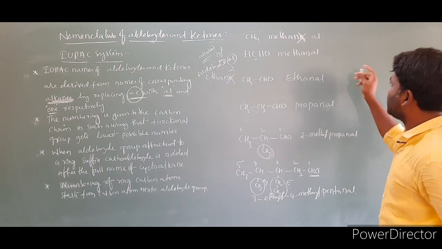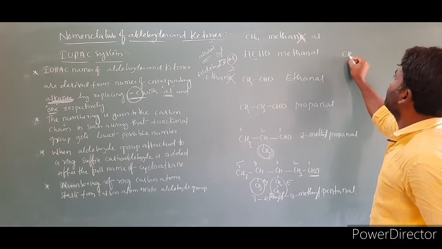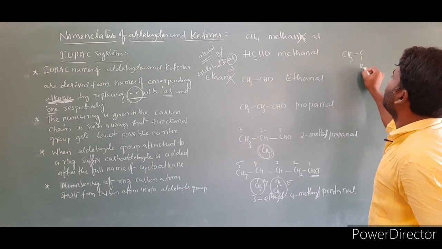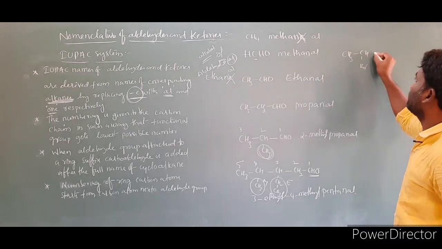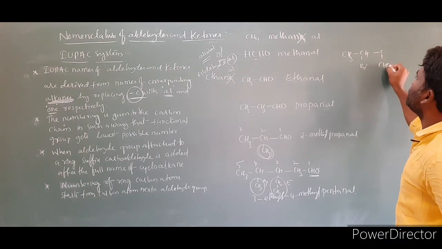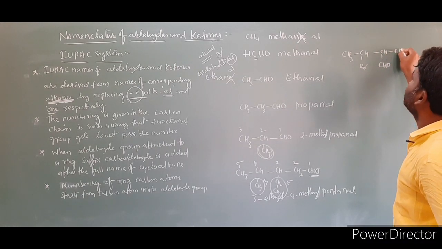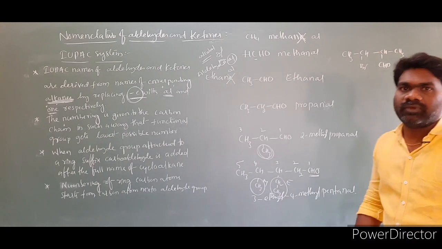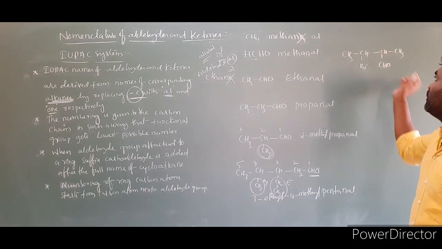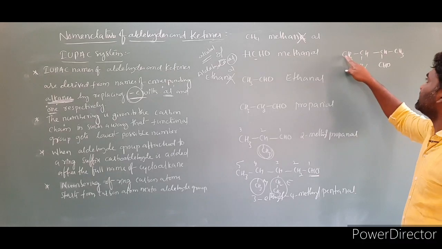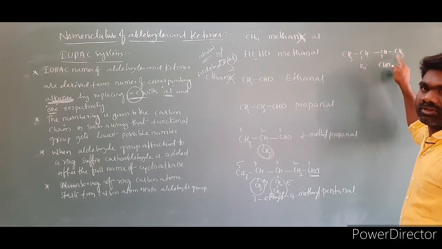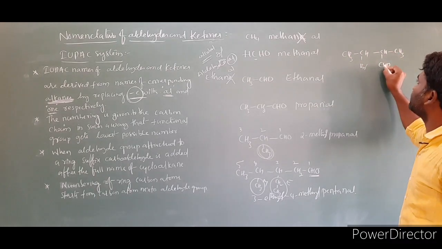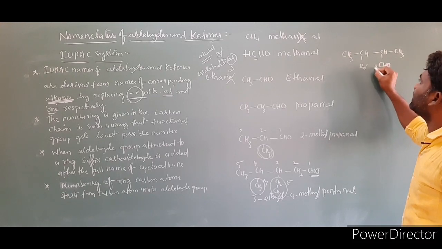I am taking one more example, CH3 Br CH, CHO, CH3. Then what is the name of this compound? So how do you give numbering to it? This is actually a straight chain, but it does not have any functional group. The functional group CHO is present here. This carbon is number 1.